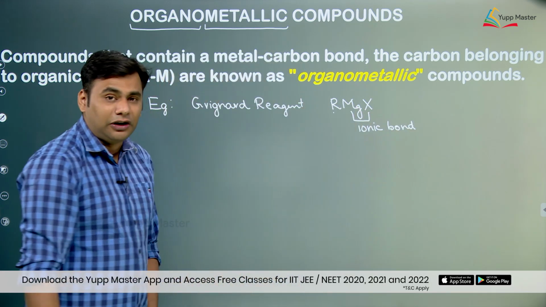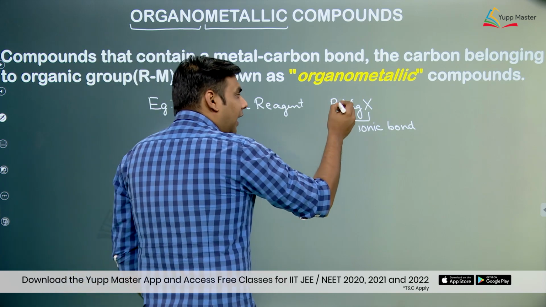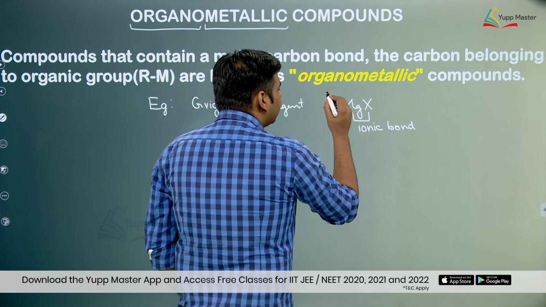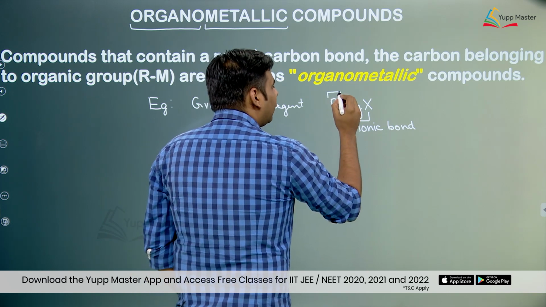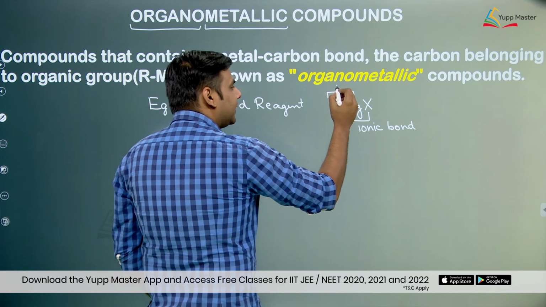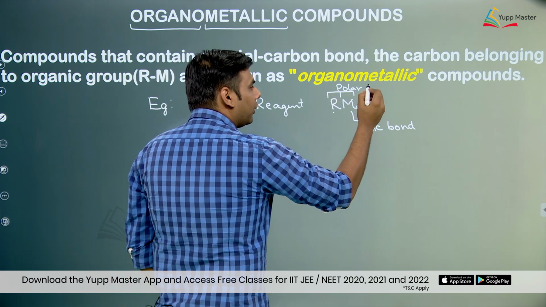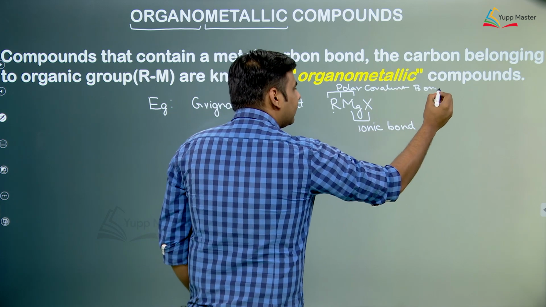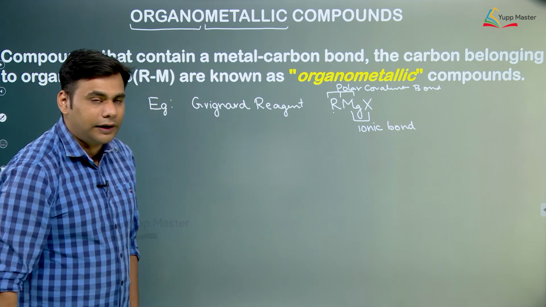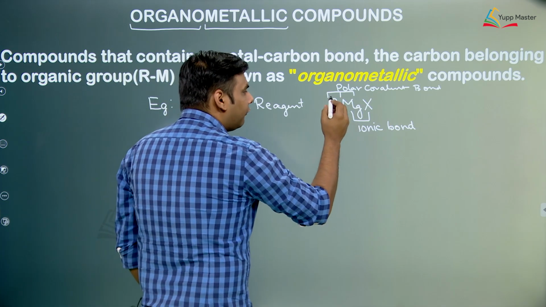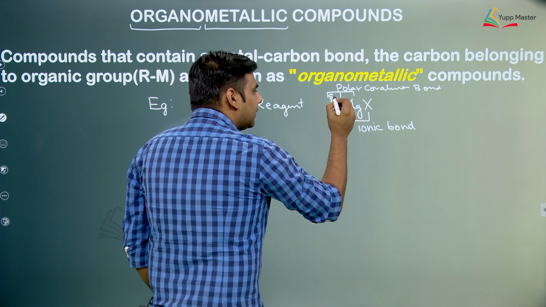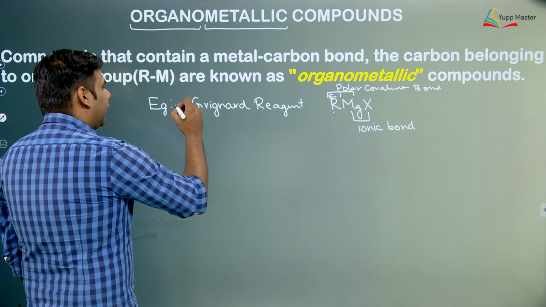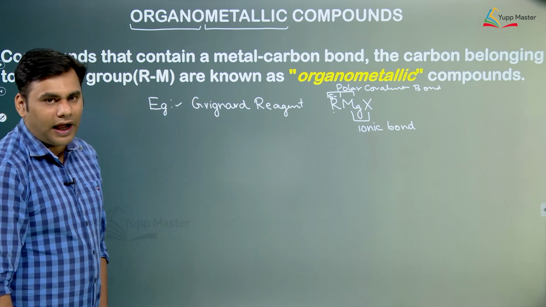Because magnesium is electropositive, it will have the share of electron from the carbon, so it would leave a negative charge on this carbon. So basically when we are talking about the R-Mg bond, this is a polar covalent bond. So the bond between metal and the carbon here is a polar covalent bond. Due to the high electropositivity of magnesium, this alkyl group will have a negative charge on it. So this is a very common example of an organometallic compound.